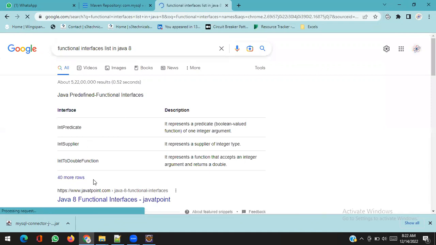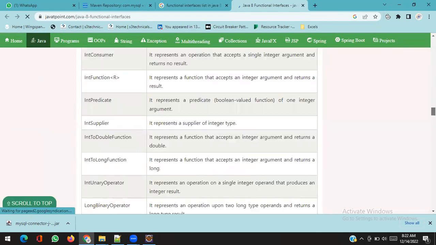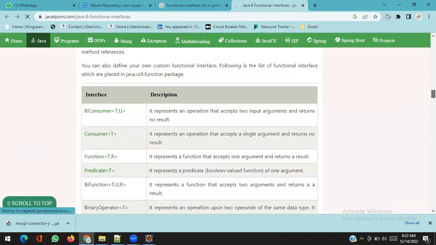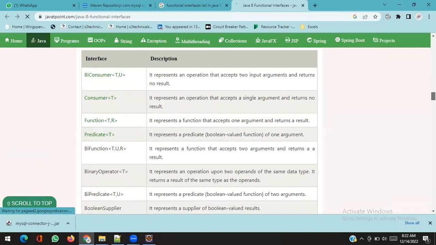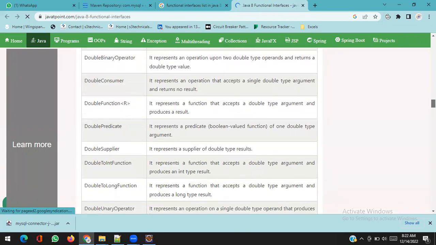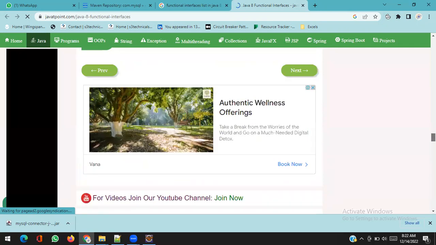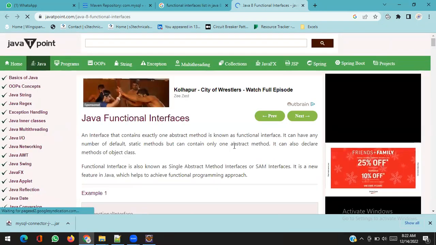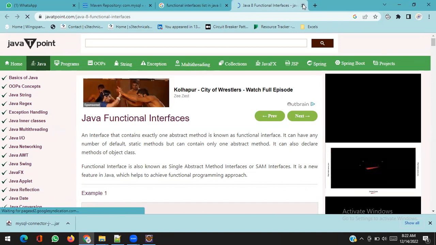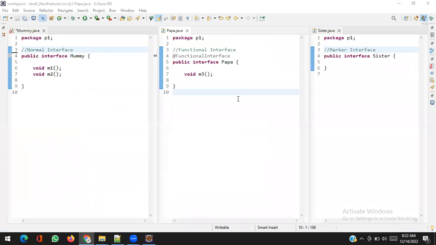Lots of kinds of functional interfaces come into the picture. You don't need to worry, you don't need to know everything. It's very easy. Just focus on what a functional interface is. Now, point number one is covered.